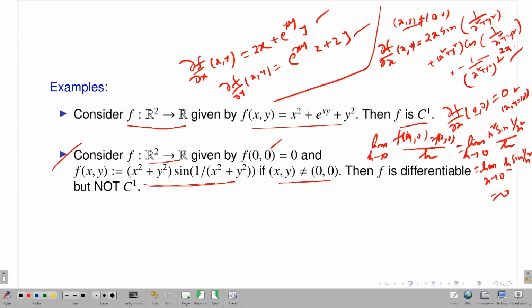Similarly, you can calculate del f del y. If (x,y) is non-zero, you just keep the x variable constant and perform the derivative with respect to y variable. You will have some sort of expression like that, and of course, you have to calculate del f del y at the point (0,0). There you use the definition, and if you calculate, I think you will end up with a similar conclusion that it should be 0.